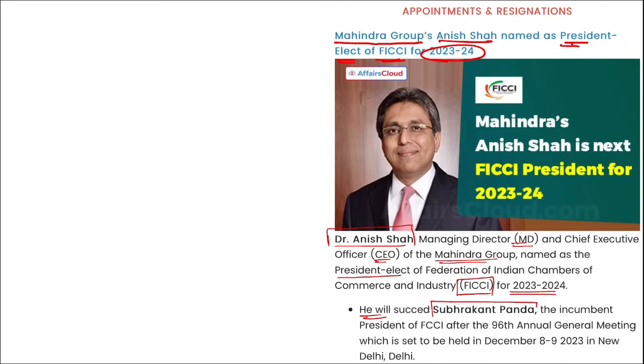He will succeed whom? He will be succeeding Subrakant Panda, the incumbent president of FICCI, after the 96th annual general meeting, which is set to be held on December 8th and 9th in New Delhi. This is important. He will be succeeding whom? He will be succeeding Subrakant Panda.